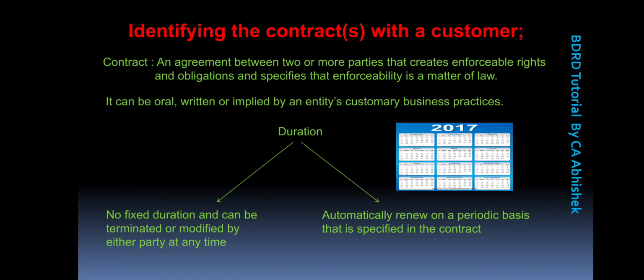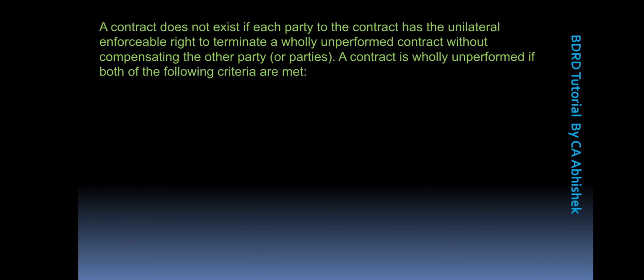Now moving on to the next slide, we have: a contract does not exist if each party to the contract has the unilateral enforceable right to terminate a wholly unperformed contract without compensating the other party. So you can say a contract does not virtually exist if either party to the contract has an enforceable right to terminate a wholly unperformed contract. It is important to note that this should be an unperformed contract, terminated without compensating the other party.